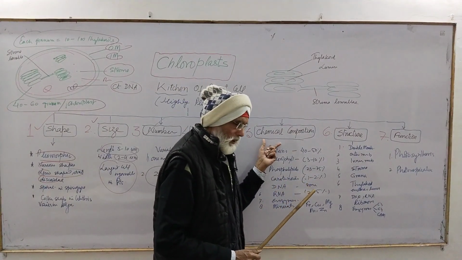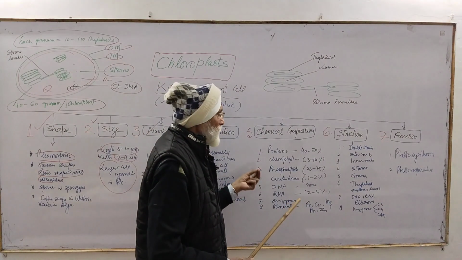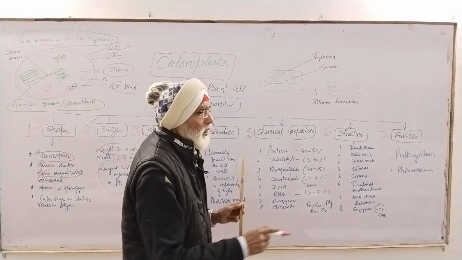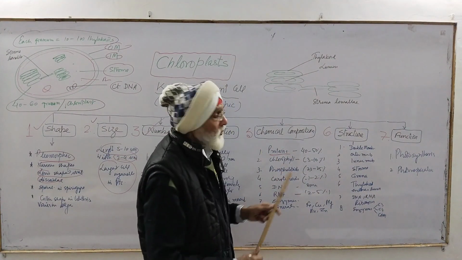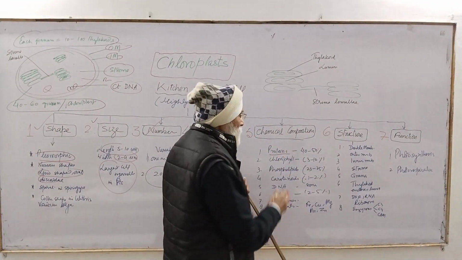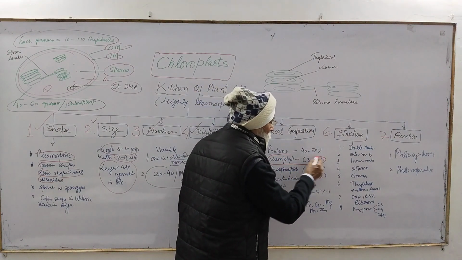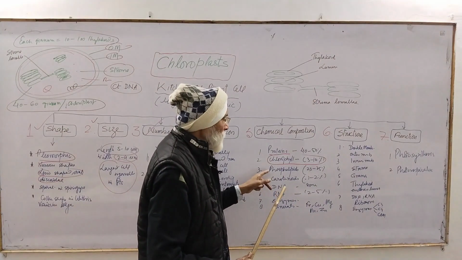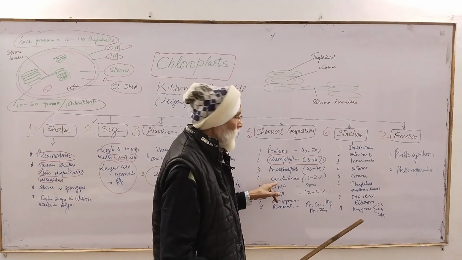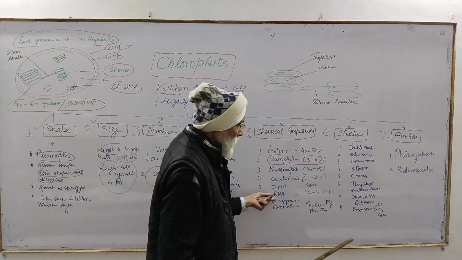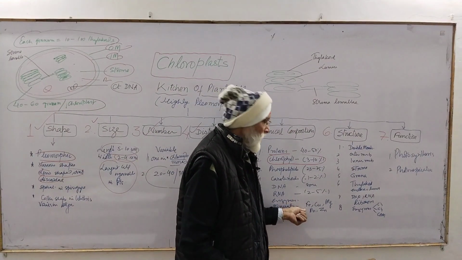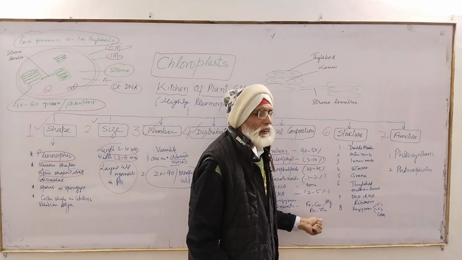Now the chemical composition. As in a dry material, the dry mass of the chloroplast, these are the following components which are found in the chloroplast. Now let us see one by one. The protein, 40 to 50%, the major constituent of the dry chloroplast. Second one is chlorophyll. This is the most important pigment in the chloroplast which harvests light. And phospholipid, very important for membrane. And then carotenoid, these are also light harvesting pigment, and DNA very small quantity, and RNA and enzyme for the C3-C4 cycle, and minerals also very important like iron and copper, magnesium, manganese and zinc.